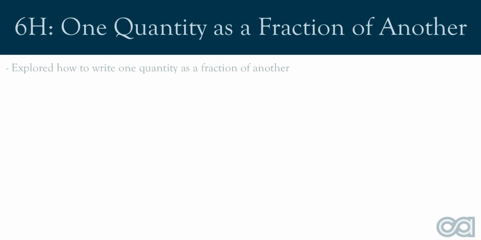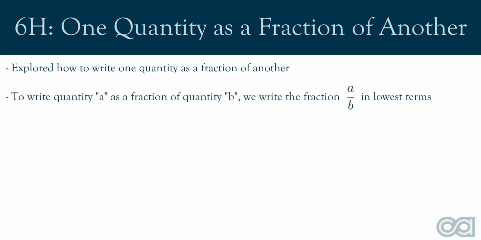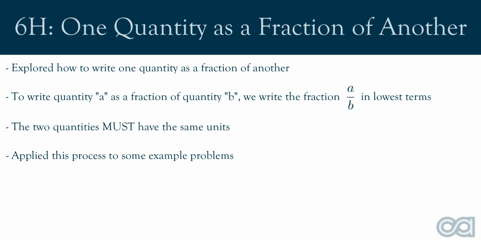Alrighty, let's summarize what we've learnt today. In this video, we explored how to write one quantity as a fraction of another. In order to write a quantity A as a fraction of a quantity B, we write the fraction A over B and then write it in lowest terms. To do this, the two quantities must have the same units. We then applied this idea to some example questions. And that's it for now.